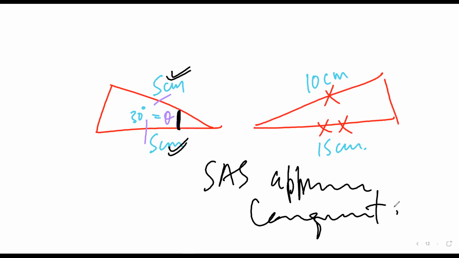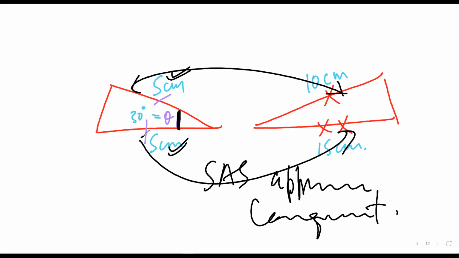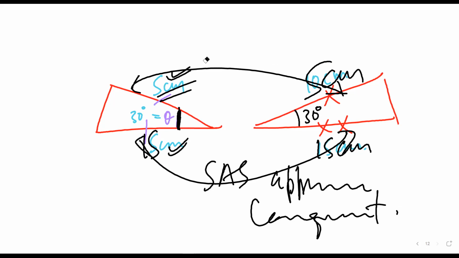See, the triangles are congruent if and only if the corresponding sides are equal. So if this is 5 centimeter, this should be 5 centimeter. If this is 15 centimeter, this should be 15 centimeter. This angle is 30 degree, then the angle between these two, this should be 30 degrees. Satya, is it making sense now or not? Yes, sir.